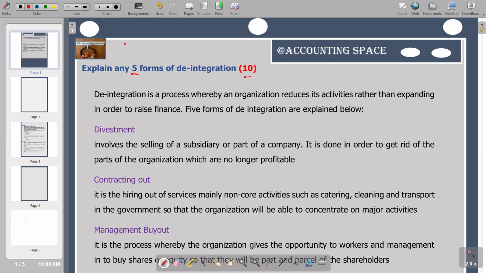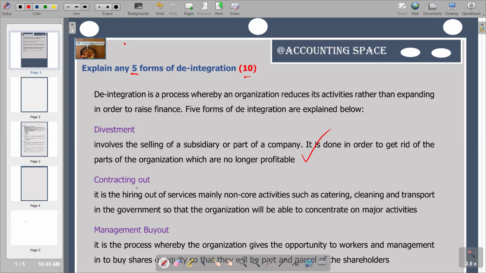We have a brief explanation according to the response to this question, which reads: it involves the selling of a subsidiary or part of a company. It is done in order to get rid of the parts of the organization which are no longer profitable. So this is just a brief description according to the requirements of the question.